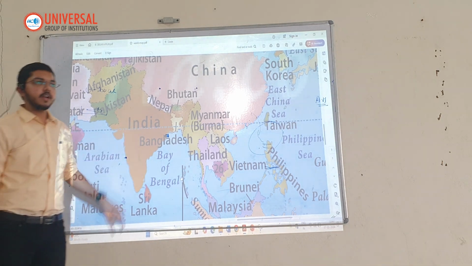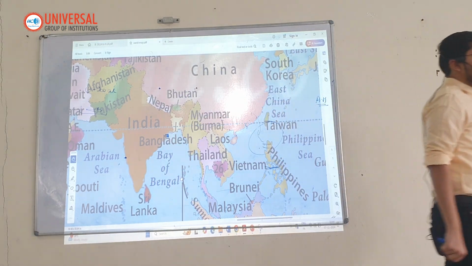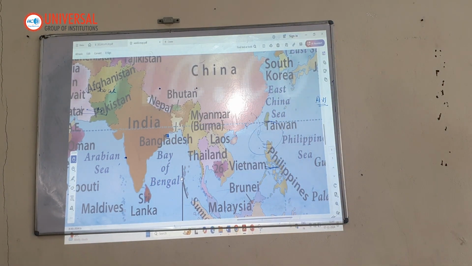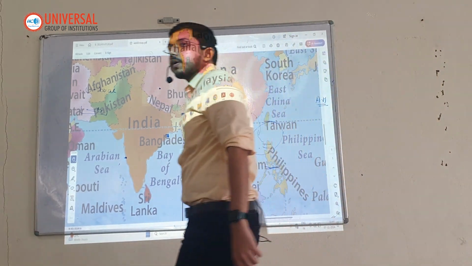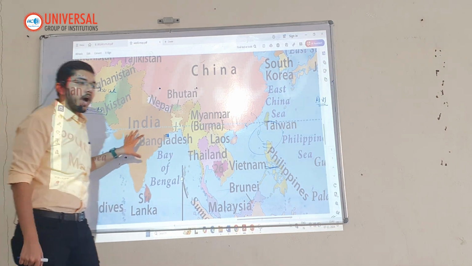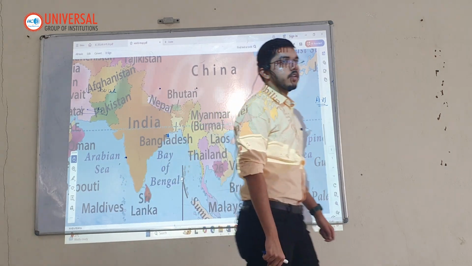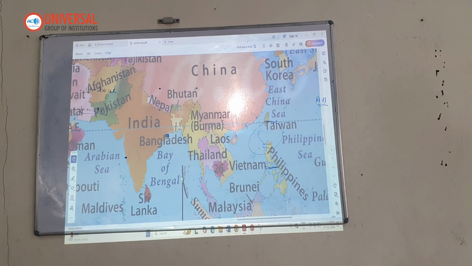So the Britishers felt that because these army personnel are revolting against us, firstly they are inspired by Subhash Chandra Bose. Secondly, they have just come from fighting the Second World War, so they are full of energy. They are thinking that they have helped Britain defeat the Axis powers in the war. So they felt that if the armed forces revolt against the Britishers, there would be a bloody exit from India.